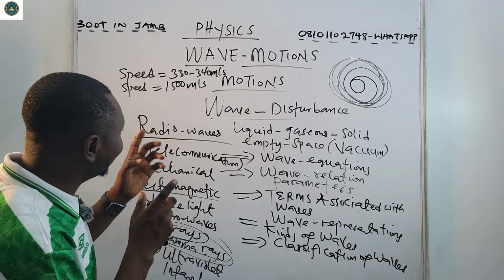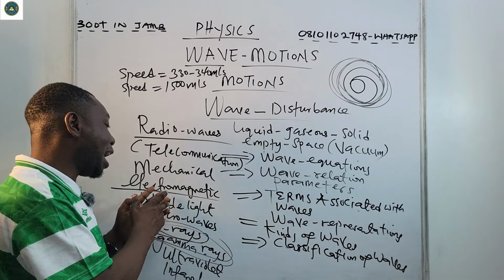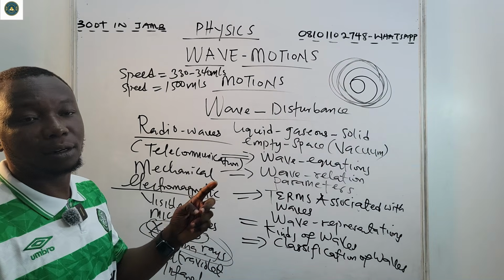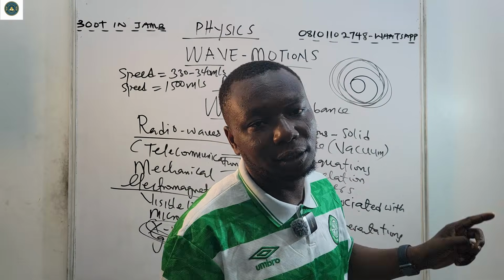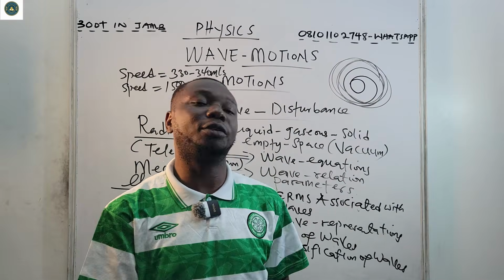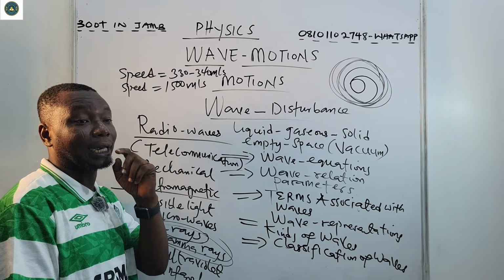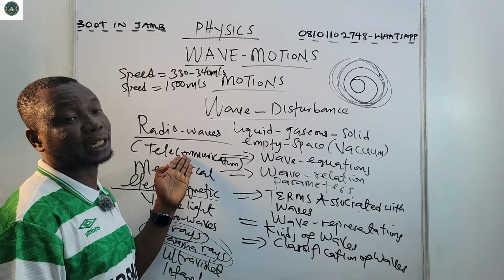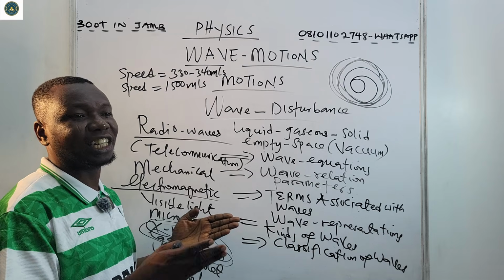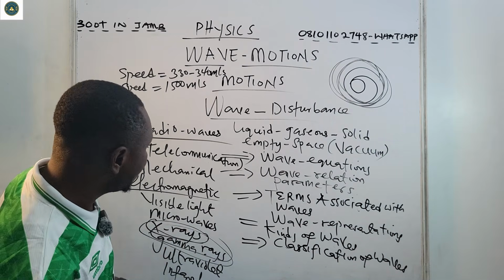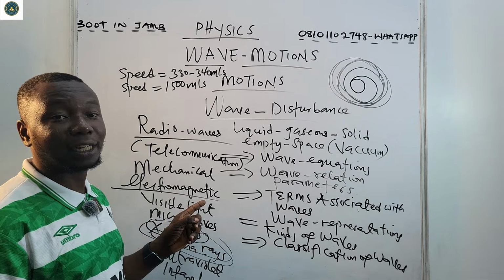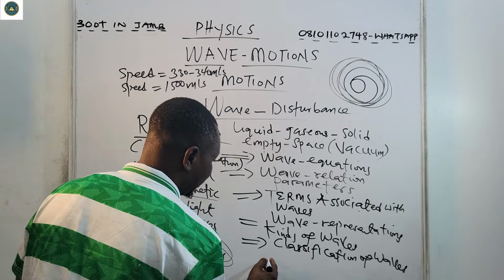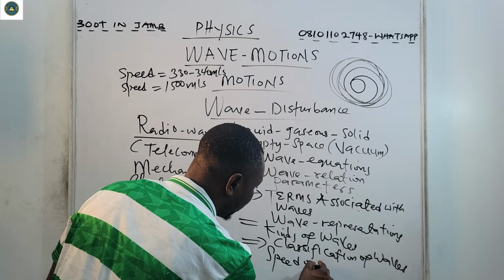So you see that there is a distinction between mechanical wave and electromagnetic wave. Electromagnetic wave can move as far as two or more countries. In fact, it can even connect the entire universe. That is the essence of the electromagnetic waves, compared to the mechanical wave, which is just within a short period of time. Now, that means that the electromagnetic wave is associated with the speed of light.